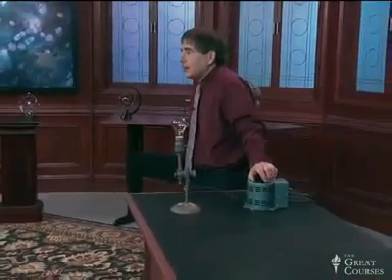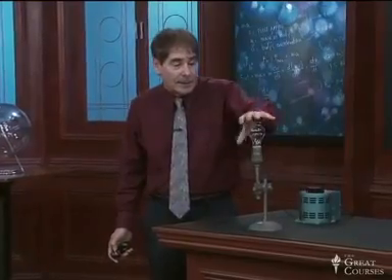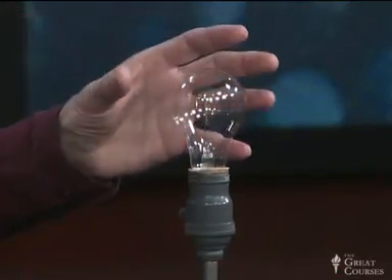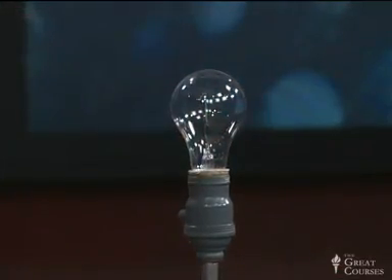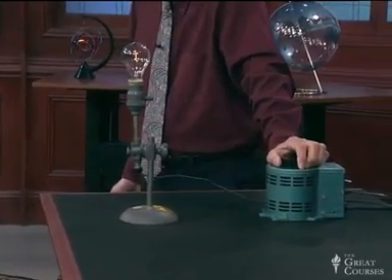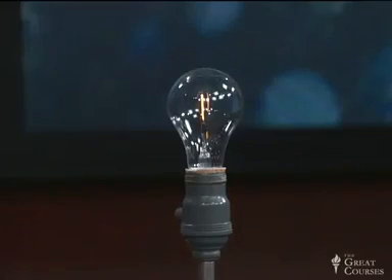In lecture 22, for example, I did the demonstration I'm about to do here where I had a light bulb, and this is just an ordinary light bulb, different only in that it has no frosting on the inside to diffuse the light, so you can actually see the filament. And all I'm going to do is apply a variable electric current to that light bulb. And as I bring it up, you see it begin to glow.